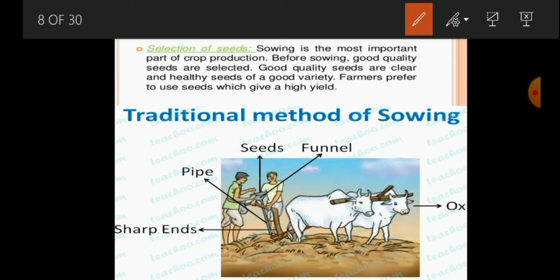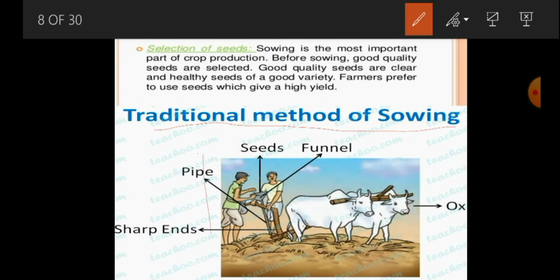There are two methods: the traditional method of sowing and the modern method of sowing. This is the traditional method of sowing. This is the olden method. In the traditional method of sowing, this is very important. This is a picture you have to see.